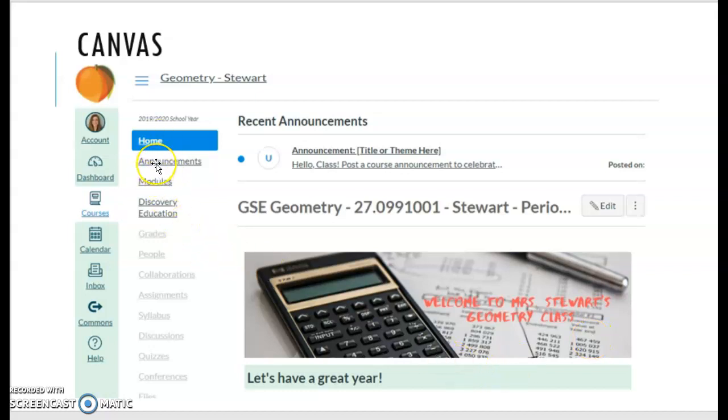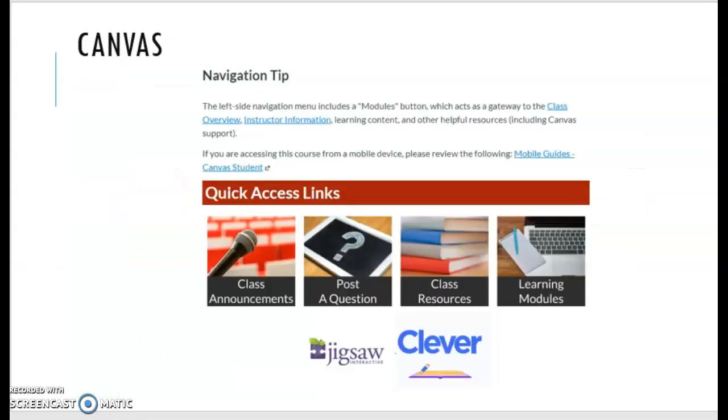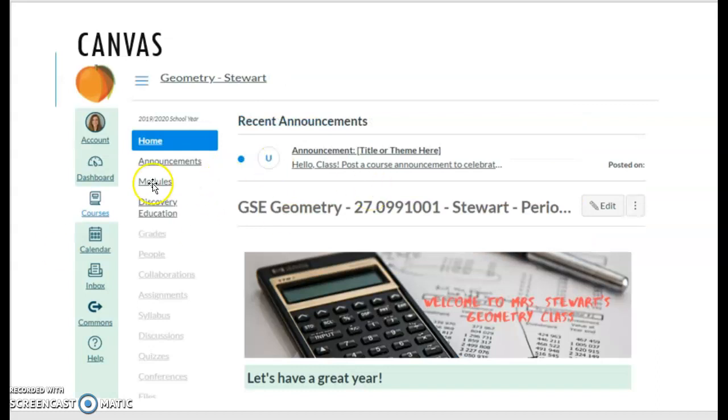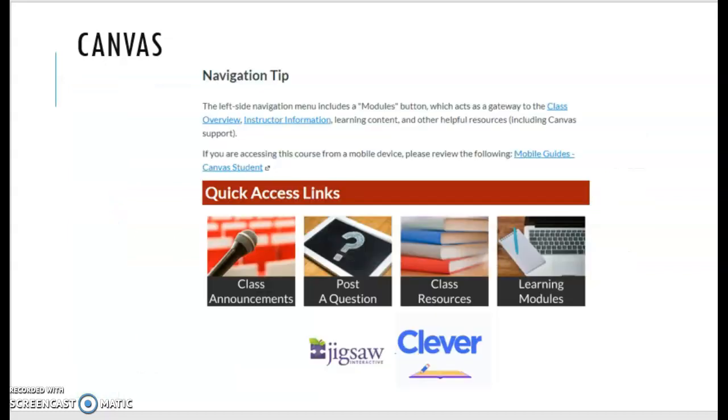Over on the side, you'll see announcements. Those announcements will go specific to your class period. So if you're in 2nd period or 5th period or 7th period, you'll get announcements just for your class times. You'll also see modules. That's where a lot of your content is going to be. When you click on modules, Canvas has a lot of how-to things already loaded in it. Some navigation tips, some overviews, how to do different things.